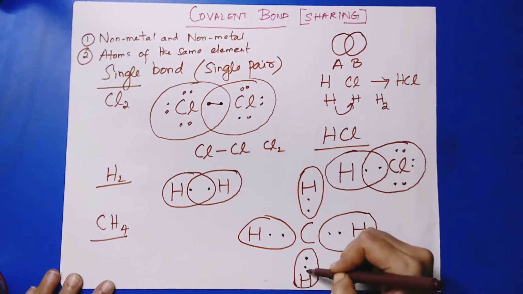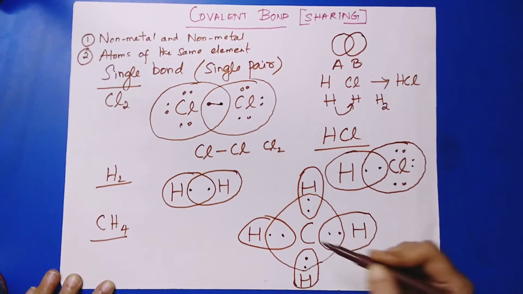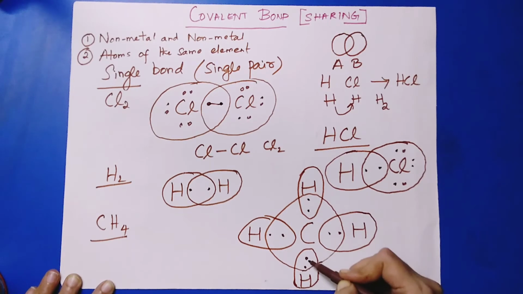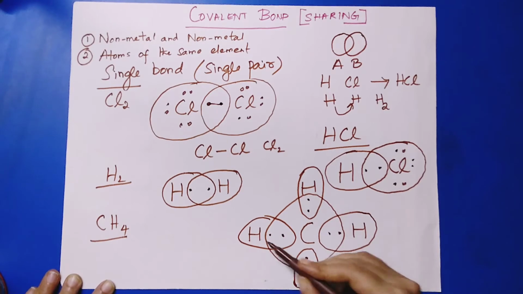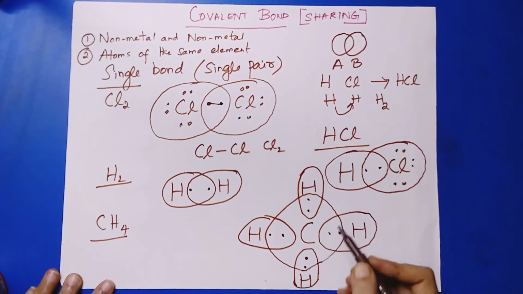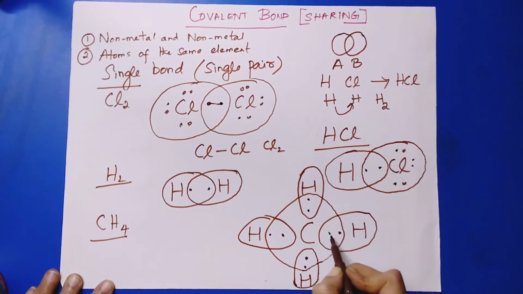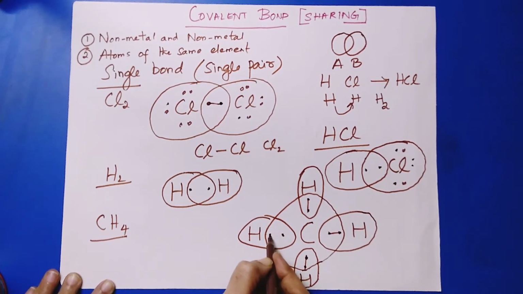Now if you take carbon, what happens? Carbon has 4 valency electrons of its own, and it is sharing 1 electron of each of these hydrogen atoms, whereby it gets 4 shared electrons from the hydrogen, thereby attaining 8 valency electrons, that is the octet position. Now, what bond is created? See here, only one pair of electrons. It's a single bond between this carbon atom and this hydrogen atom. Same single bond here, and a single bond here.